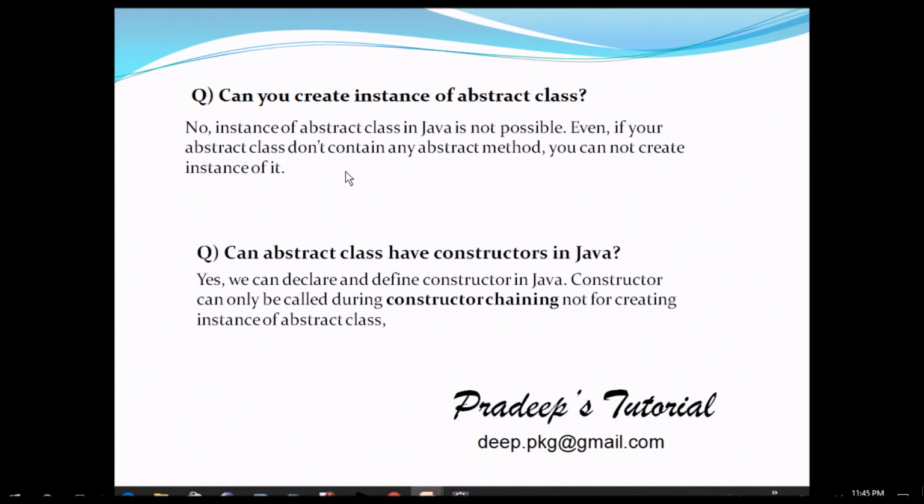If you have viewed my previous session on constructors, you probably know about constructor chaining. Using super, we can go to the superclass constructor. Suppose you have created one constructor in your subclass, then automatically the compiler will call your superclass constructor. At that time, the constructor is required. So an abstract class can have a constructor.